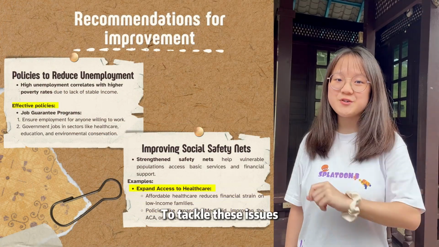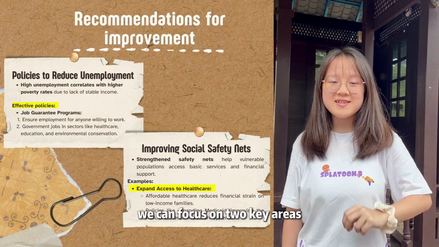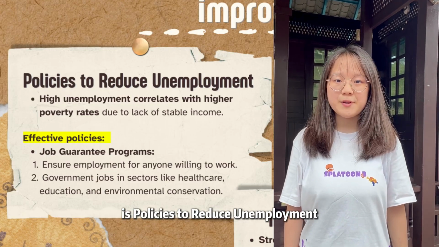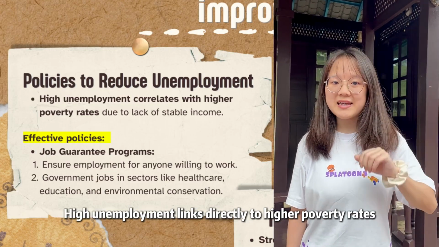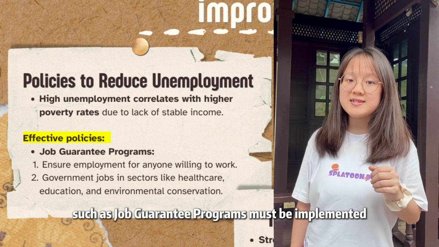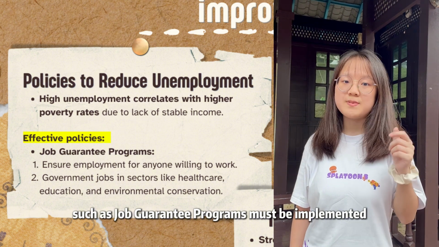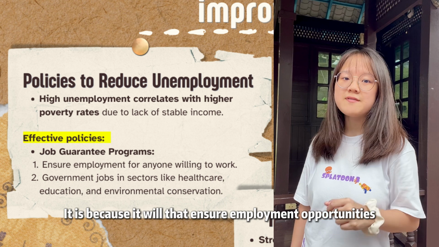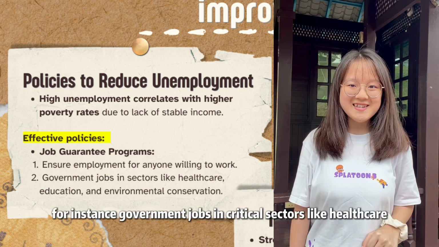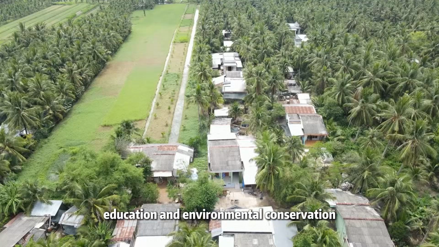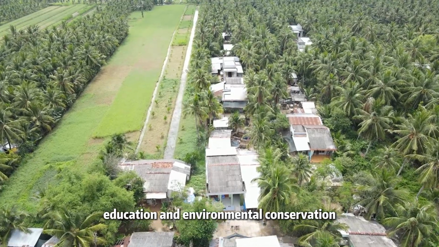To tackle this issue, we can focus on 2 key areas. The first recommendation for improvement is policy to reduce unemployment. High unemployment links directly to higher poverty rates. Thus, effective policies such as a jobs guarantee program must be implemented. It is because it will ensure employment opportunity for anyone willing to work. For instance, government jobs can be created in critical sectors like healthcare, education, and also environmental conservation.